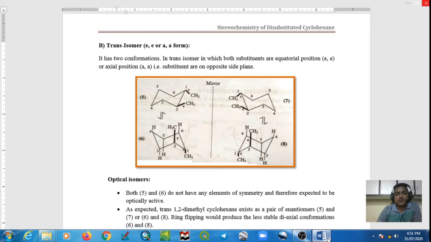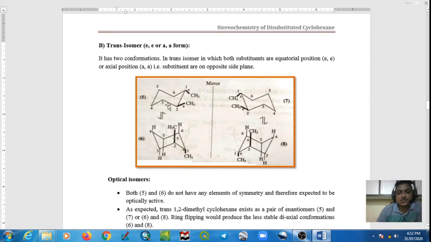The isomer in which the substituents are on opposite sides of the plane. Why is it called a trans isomer? See, this methyl is projected downward, this methyl is projected upward. So they are on opposite sides, that's why it is called trans. This methyl going up, this methyl going down. So remember, this is a trans isomer of 1,2-dimethyl cyclohexane.